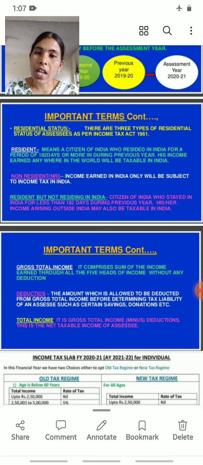So it is called a resident. The person, a citizen of India, is resided in India for how much period?